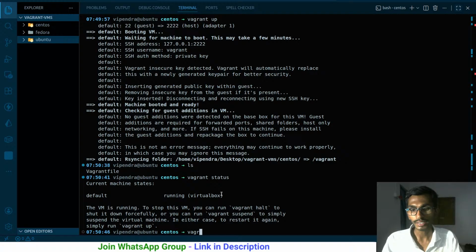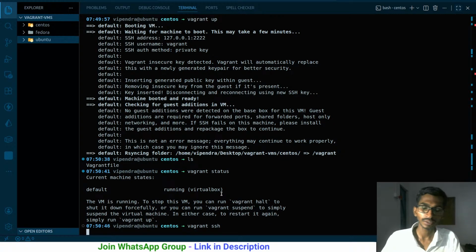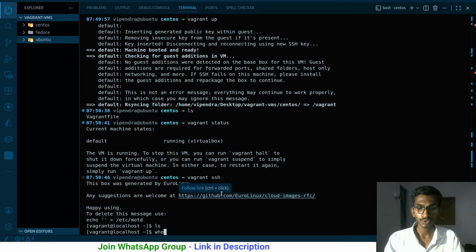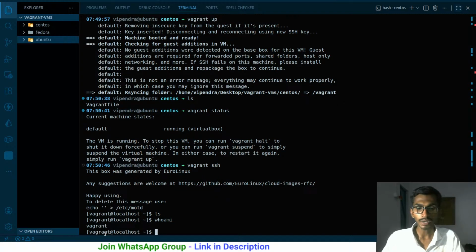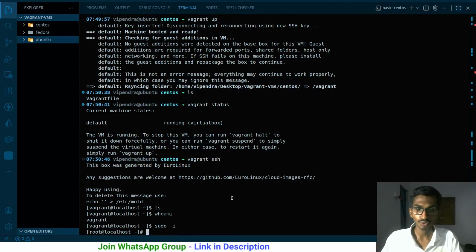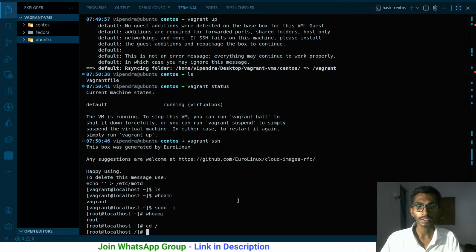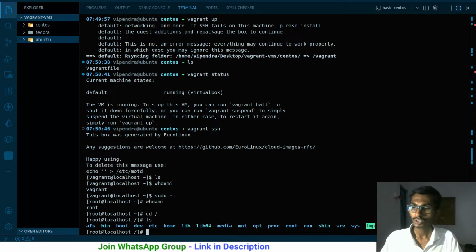If I want to go inside the machine, I run vagrant ssh and I will be inside the machine. This is a new machine, so here you will not be getting anything. If you say whoami, you will get vagrant, the normal user over here. And if you want to switch to the root user, sudo -i will switch you to the root user. If you say whoami again, you will get root. If you go to the root directory and run ls, these are the things you have inside the root directory. This is a new virtual machine, so whatever you get is completely new. There's no change at all.